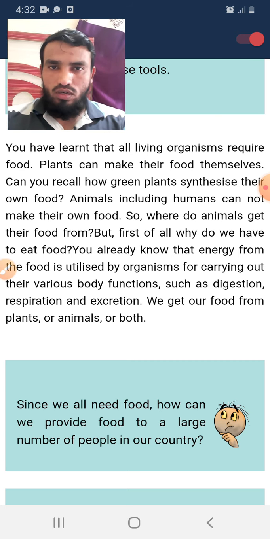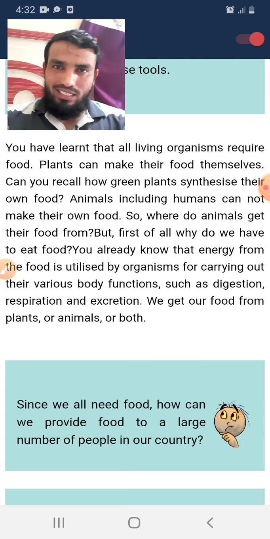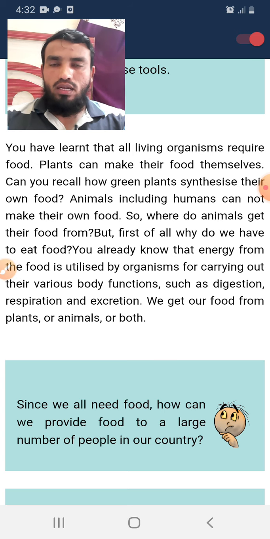Most of our food is basically coming from plants, and some part is coming from animals also. Plants can make their own food. How is the plant making its food? The plant is the primary producer on our earth. It produces energy with the help of photosynthesis.